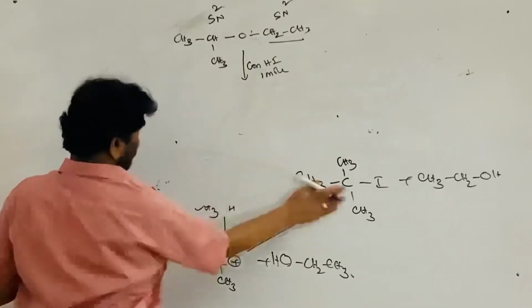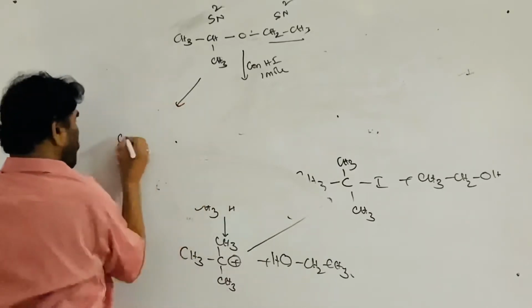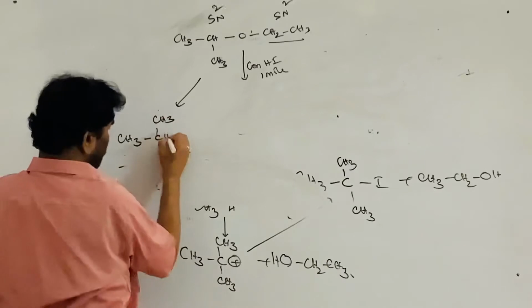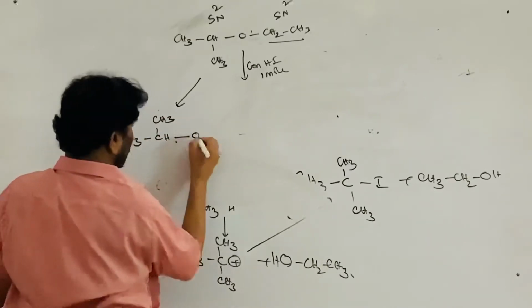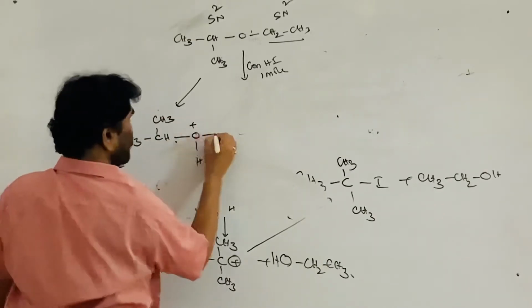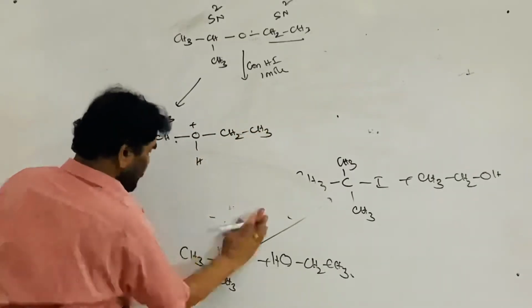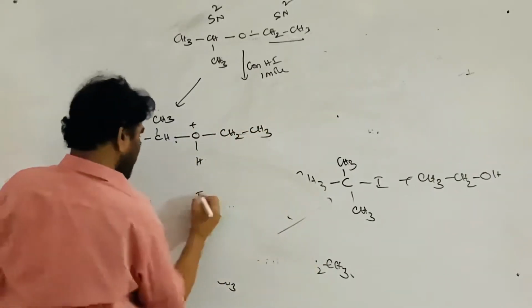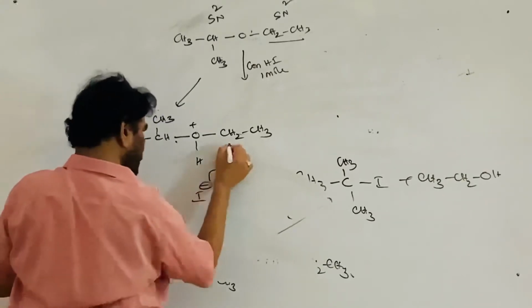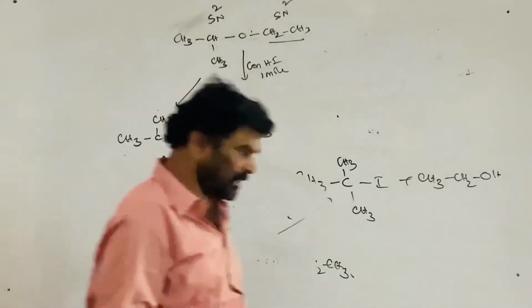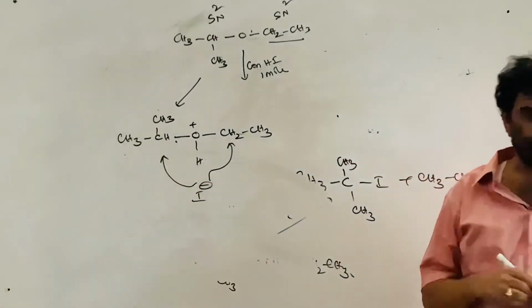That side. This is the protonation, CH2, CH3. Here I minus ion is ready to attack. It is trying to attack here and here. It will succeed where the activation energy of the attack is less.